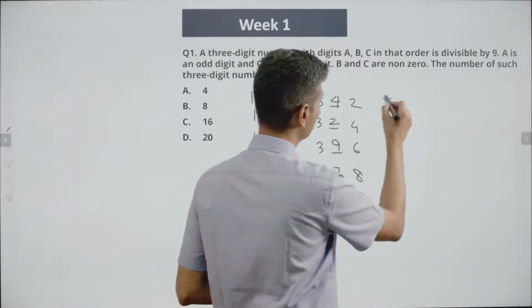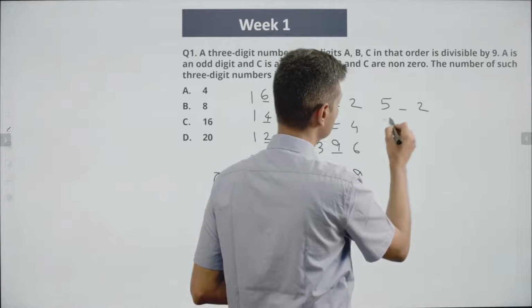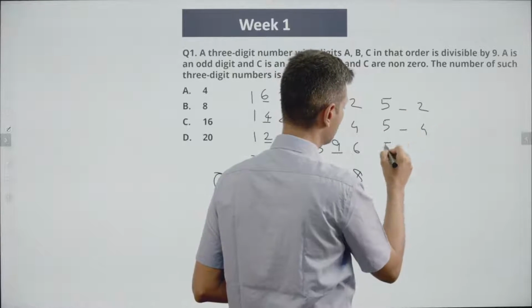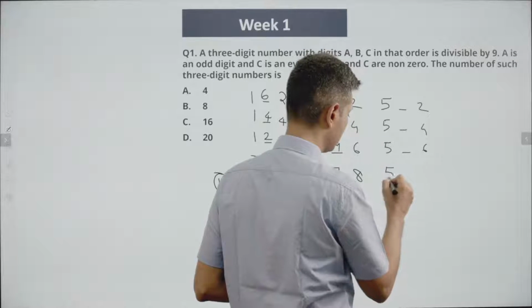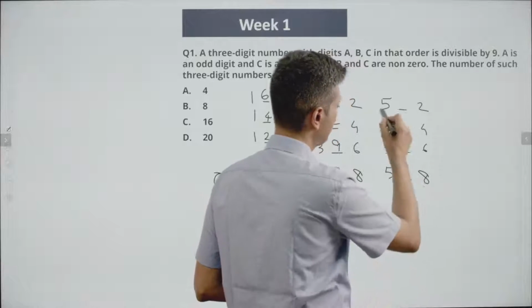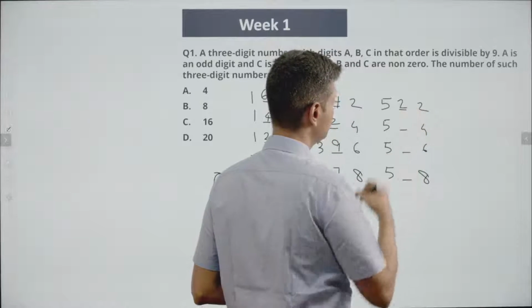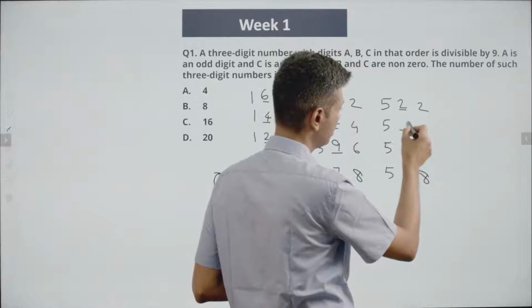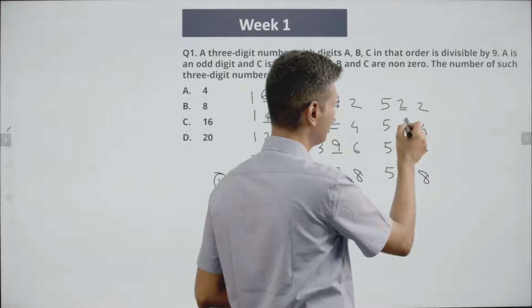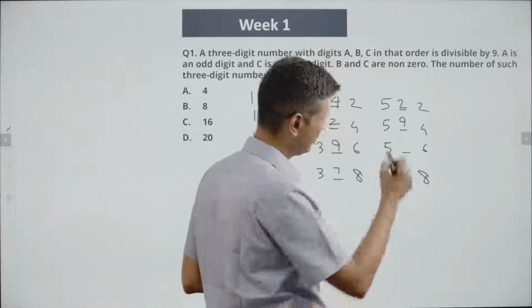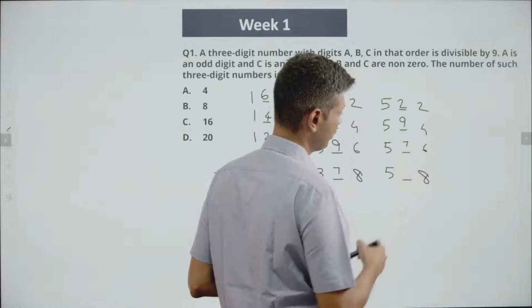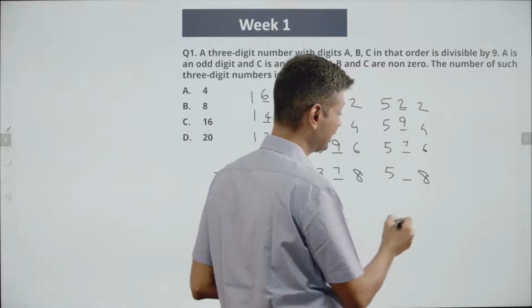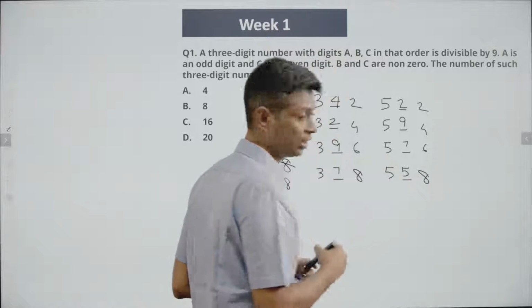Let's start with 5. 5-2, 5-4, 5-6, 5-8. 5 plus 2 is 7. This could be 2, adding up to 9. It cannot add up to 18. 5 plus 4 is 9. This can be 0. 0 can't work. 9 will work. 5 plus 6 is 11. 11 plus 7 is 18. 5 plus 8 is 13. 13 plus 5 is 18.